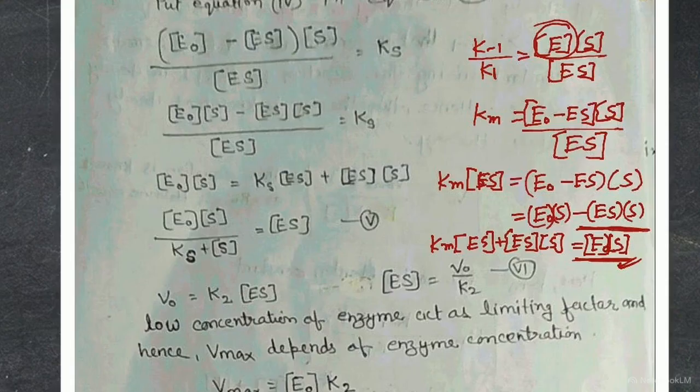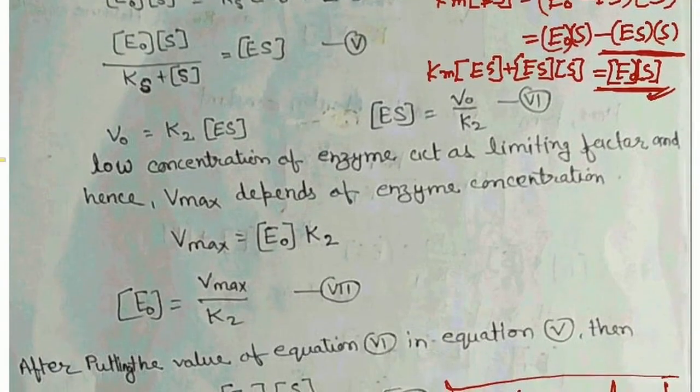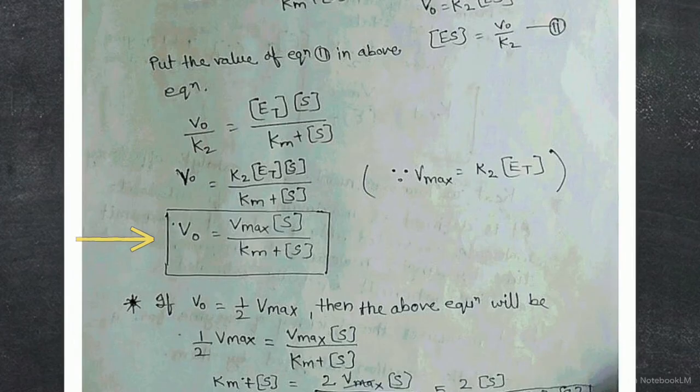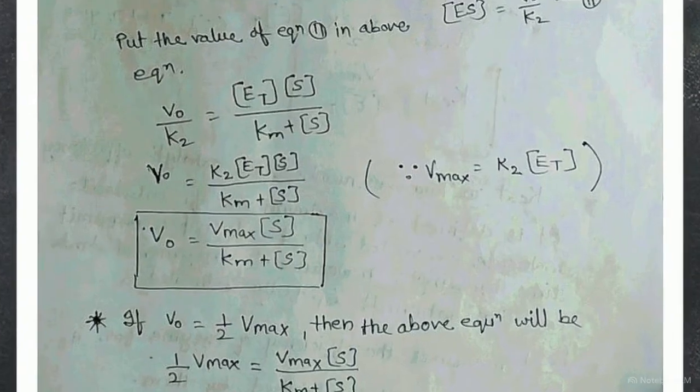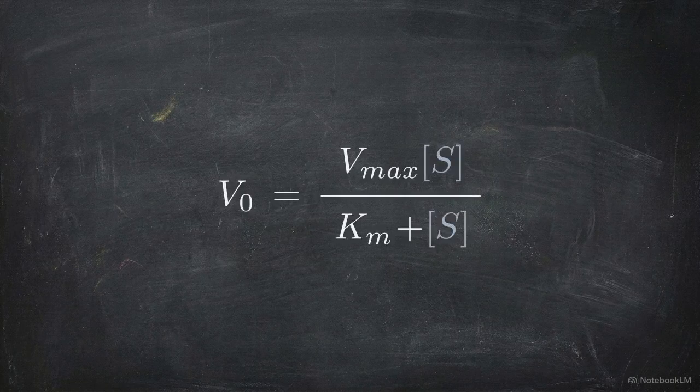Looking at this set of notes, balancing formation and dissociation rates requires algebraic substitutions to solve for V0, the initial velocity. During this initial stage, substrate outnumbers enzyme, making the low enzyme concentration the limiting factor for the reaction speed. The result of this algebraic isolation is the Michaelis-Menten equation, defining initial velocity as Vmax times the substrate concentration, divided by Km plus the substrate concentration. Let's pull that equation out and define the variables.